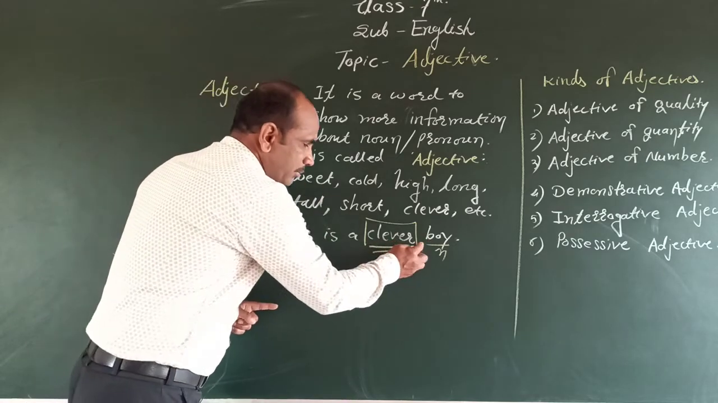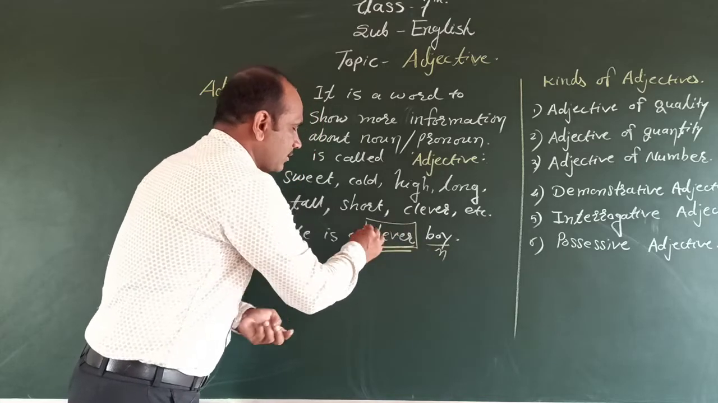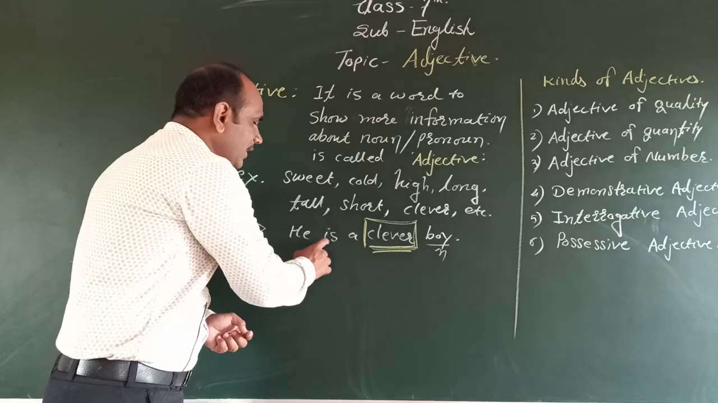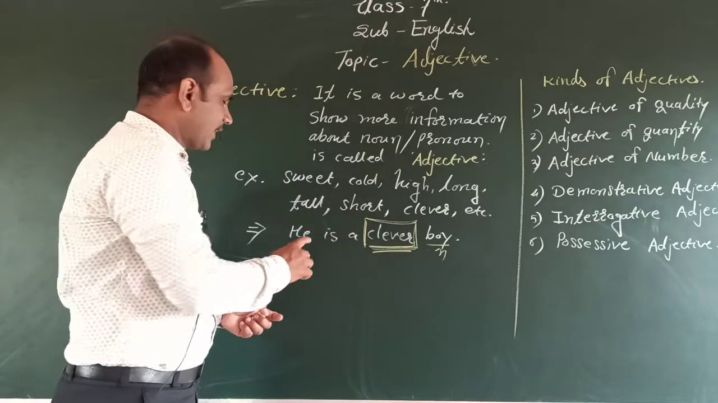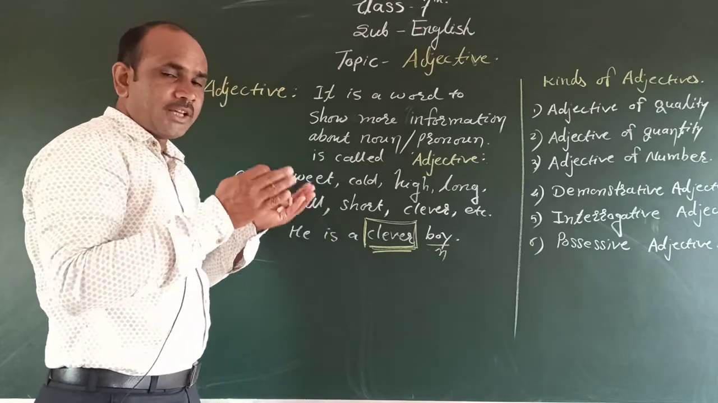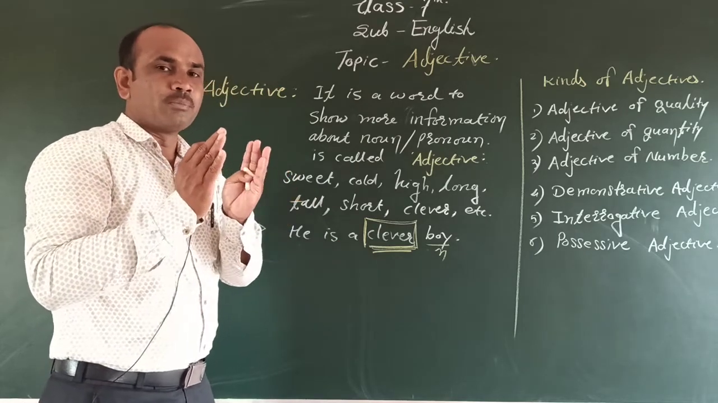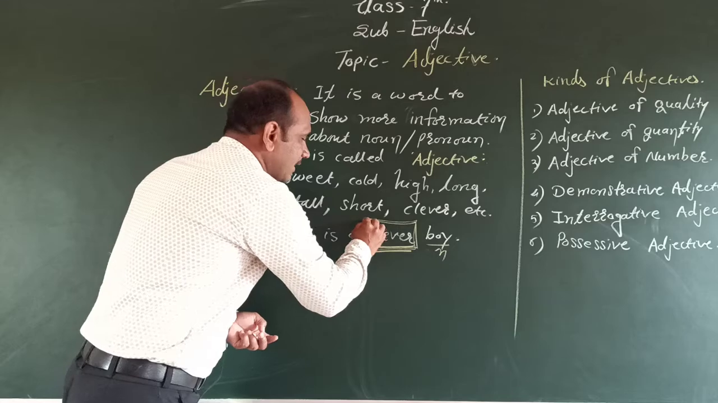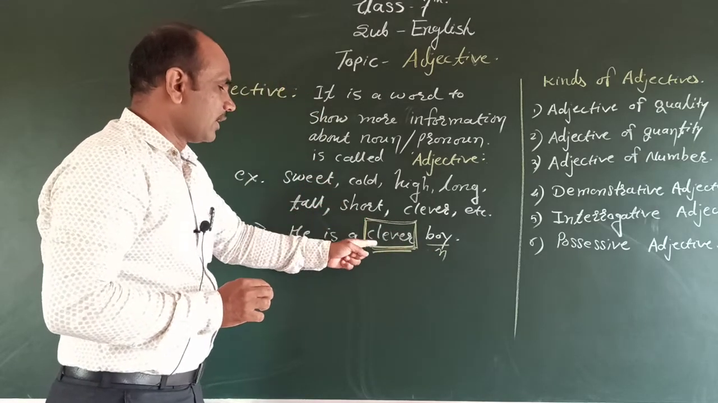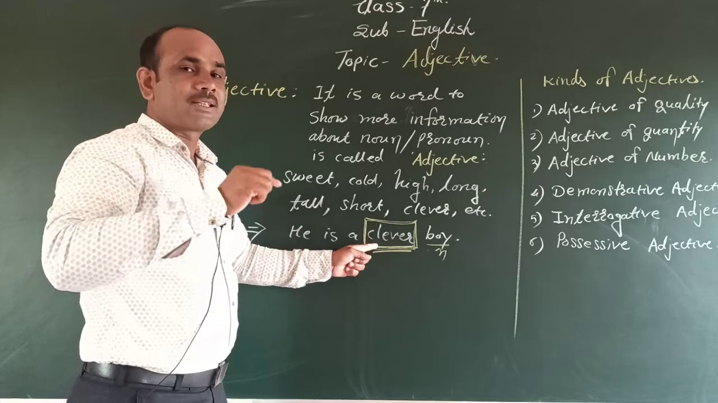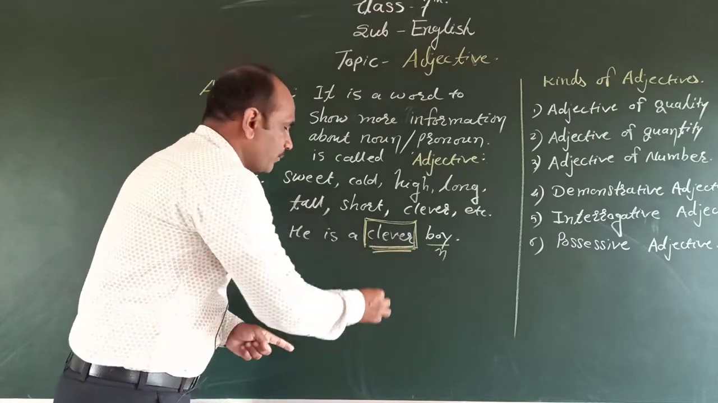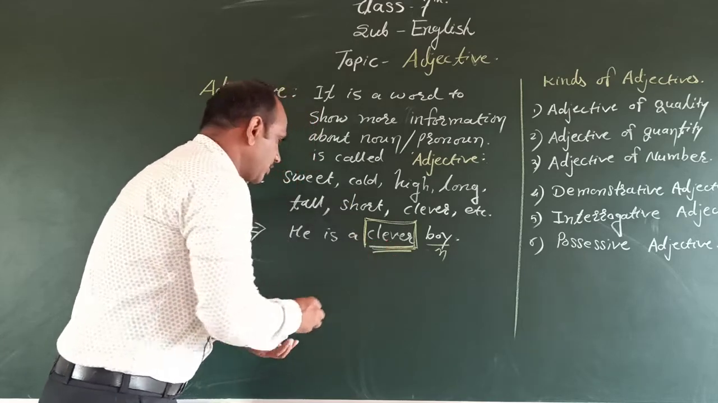It means that if we didn't write the word clever, we would write only: he is a boy. But when we write clever, tall, or short, at that time we are describing the noun. We are describing the noun, therefore we call it an adjective.